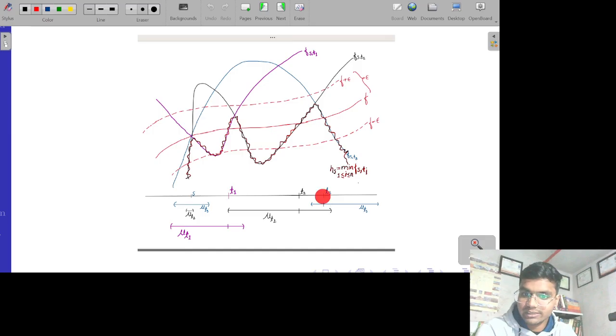And for t3, this blue line is f_{s,t3}, and it also takes the same value at t3 and s as f does.